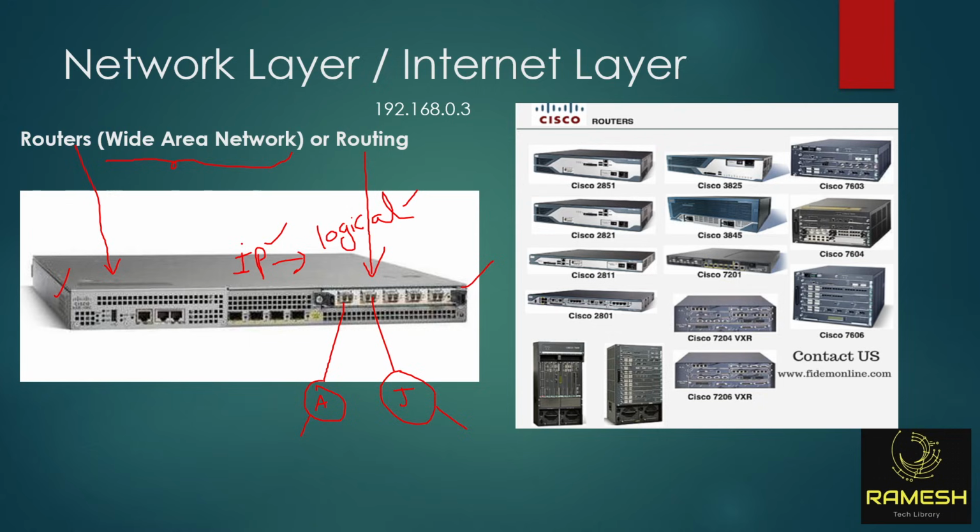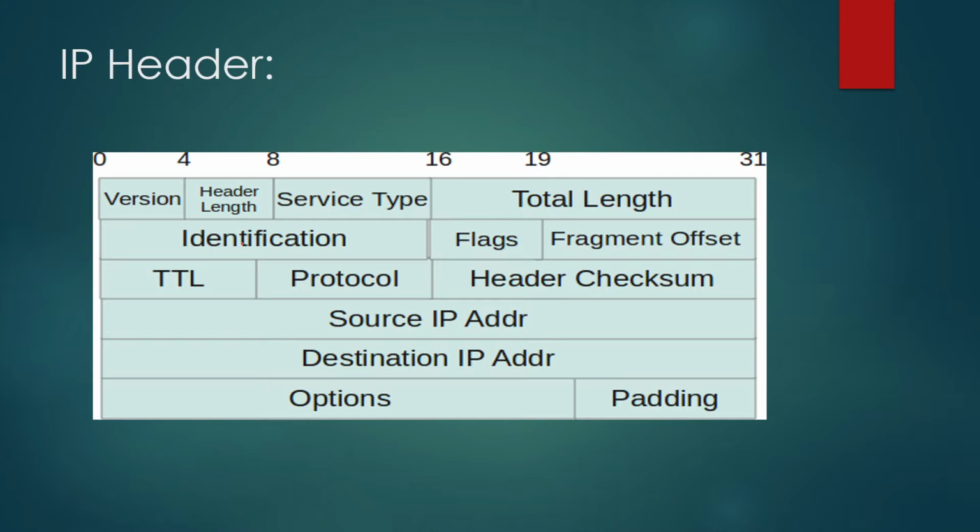So, can anyone guess what are the two important fields in IP header? Source IP, destination IP. Fantastic. Same. Source IP address and destination IP address. It is also having a header called IP header. The two important fields are source IP address and destination IP address. Is it clear, everyone? Yes, sir. Okay.